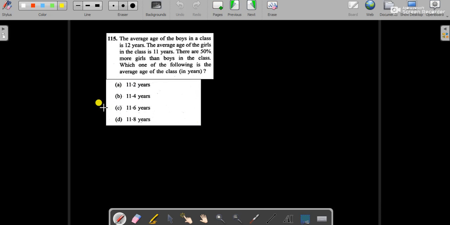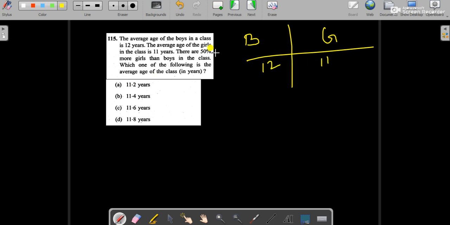The average age of the boys in the class is 12 years. Average age of boys is 12 and for girls it is 11. But there are 50% more girls than boys in the class. Suppose if boys are 100, so girls are 50% more, that is 150. If we calculate the ratio, we will get 2 is to 3. So if there are 2 boys in the class, then girls are 3.